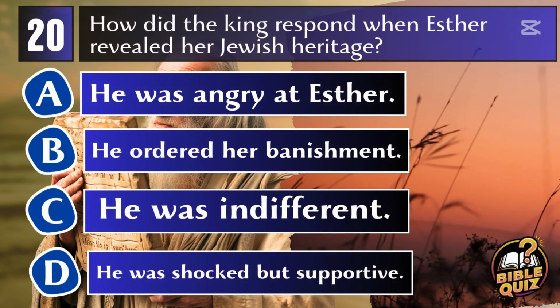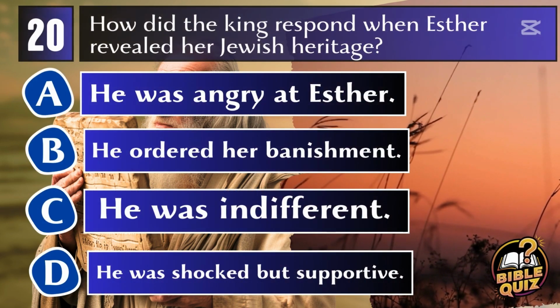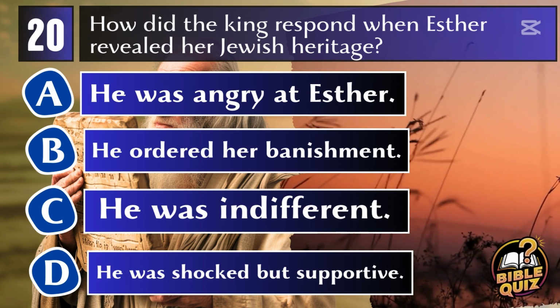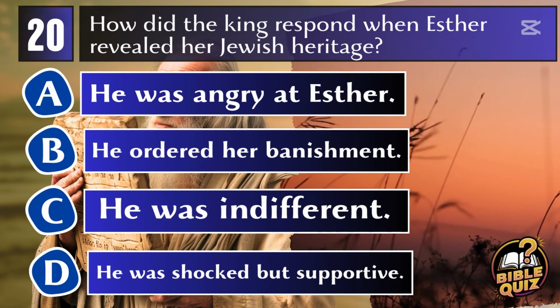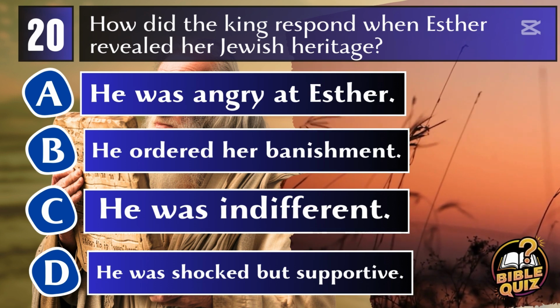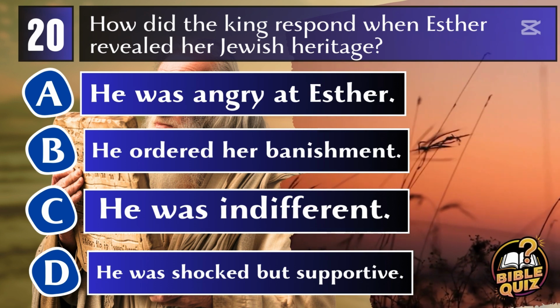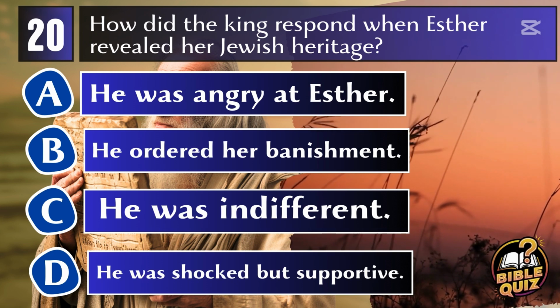Question 20. How did the king respond when Esther revealed her Jewish heritage? A. He was angry at Esther. B. He ordered her banishment. C. He was indifferent. D. He was shocked but supportive.